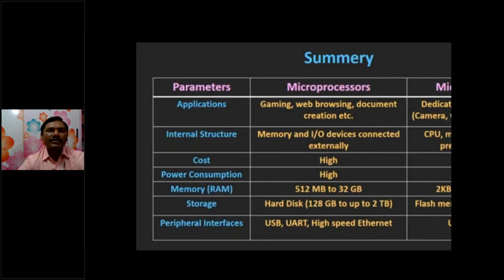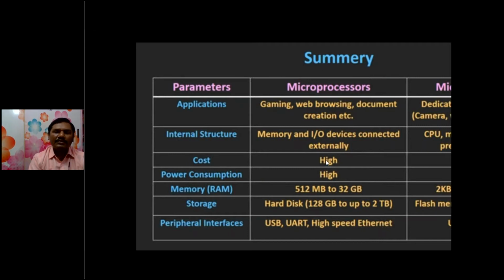These are the differences between microprocessors and microcontrollers. Microprocessors are mainly used in gaming, web browsing, and document creation, meaning larger file creation or high bandwidth applications that cannot be run by microcontrollers. That's why desktops and laptop computers are used for gaming and web browsing, whereas microcontrollers serve dedicated applications like cameras, washing machines, and microwave ovens, performing only a single operation.